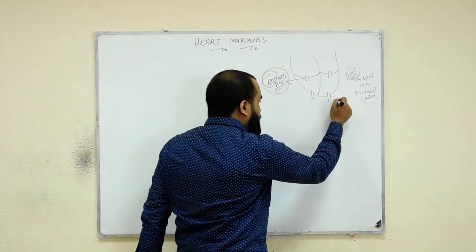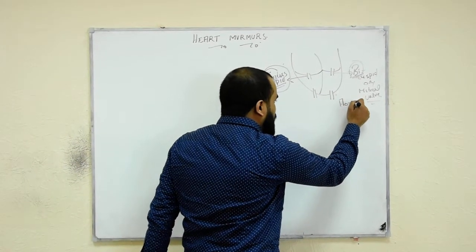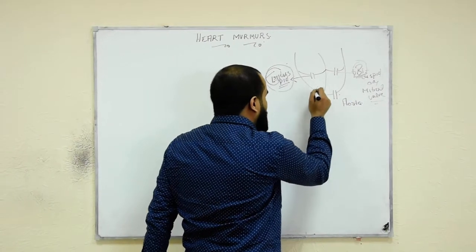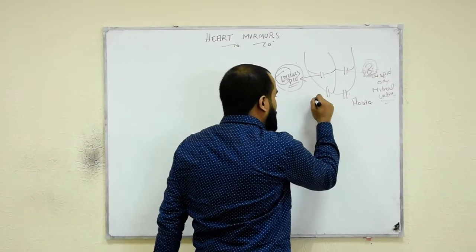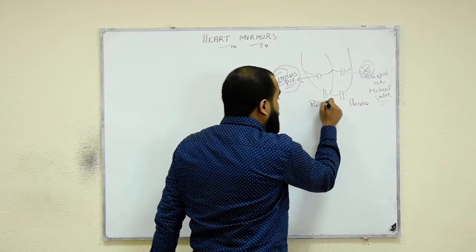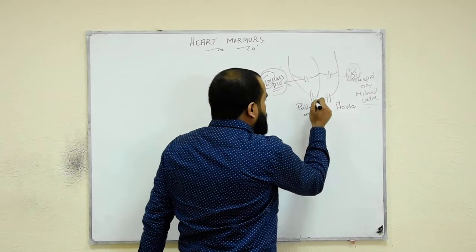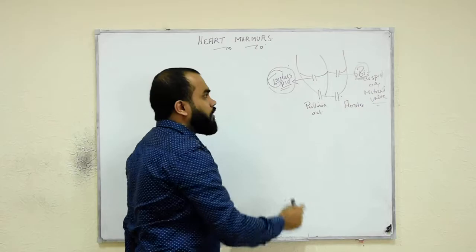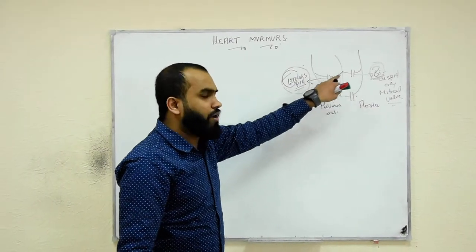Remember what is coming from the left ventricle. Our aorta has the aortic valve, and from the right ventricle we have the pulmonary valve and the pulmonary artery here, right? So these valves are called semilunar valves. These are called AV valves.